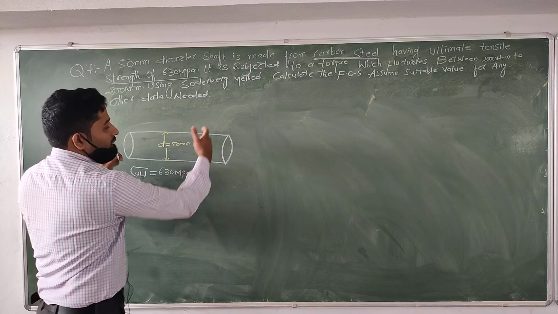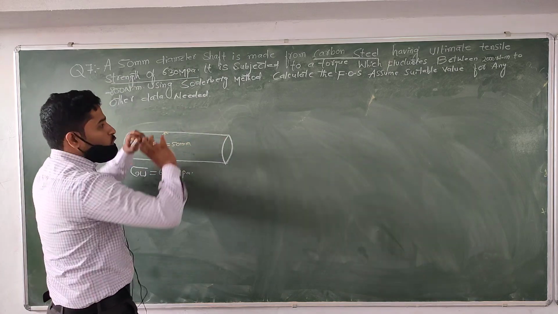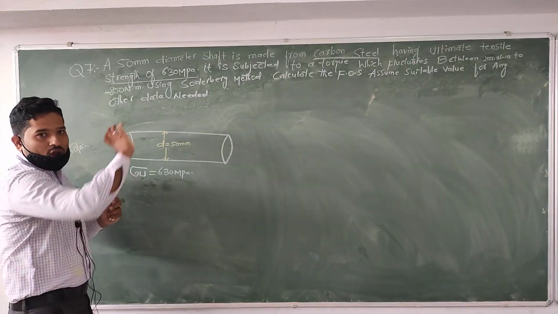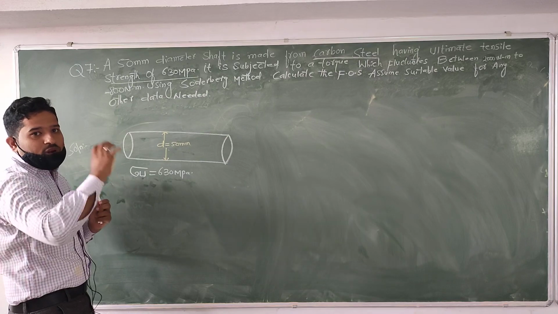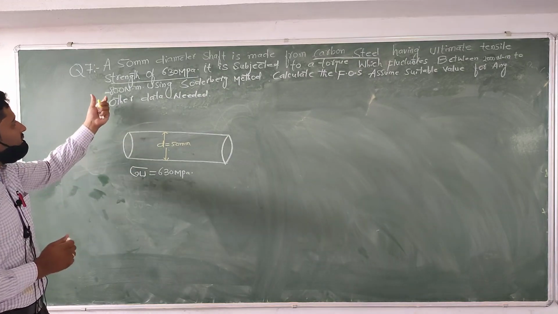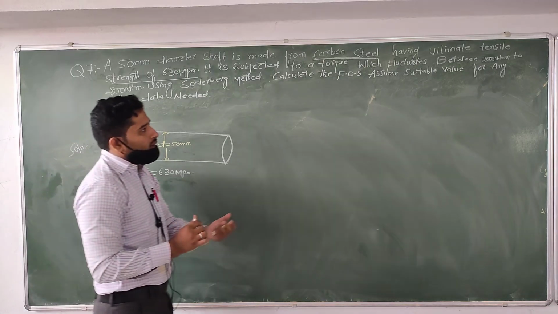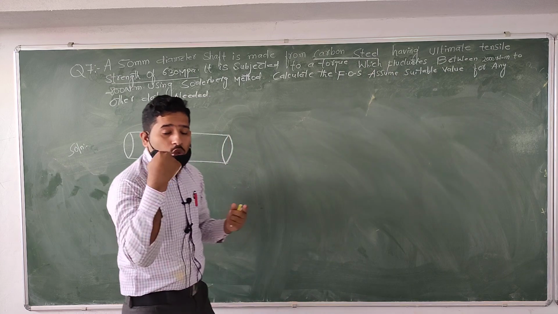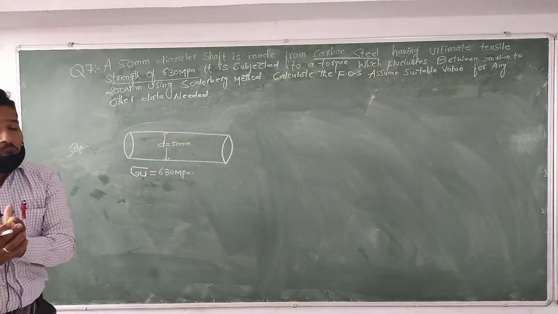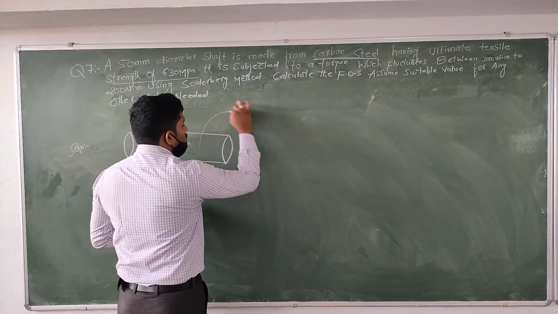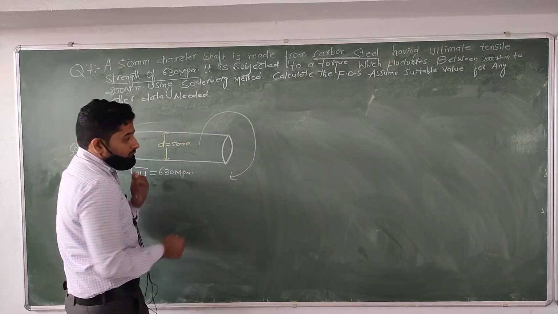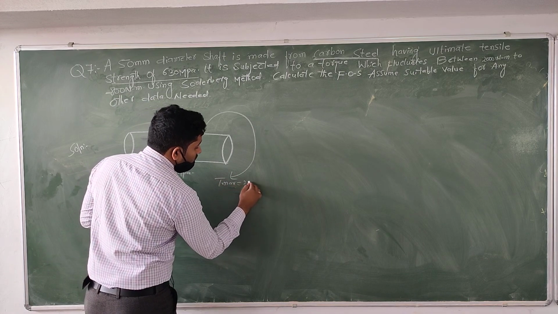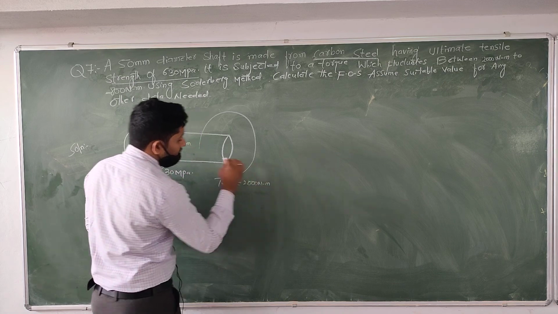On this shaft, the torque is the twisting force we are applying, which fluctuates between 2000 Newton meter and minus 800 Newton meter. The 2000 is positive, which means the shaft is rotated in the clockwise direction. So we can represent T max equal to 2000 Newton meter.